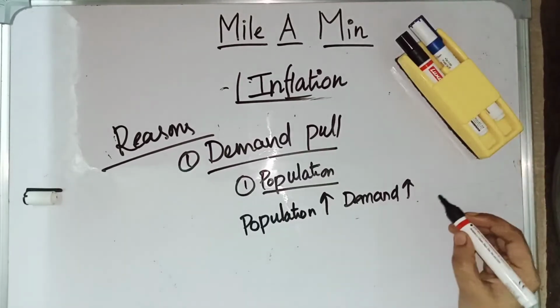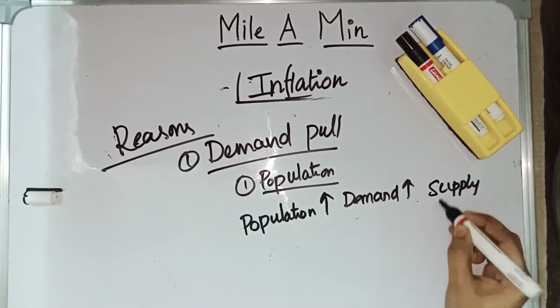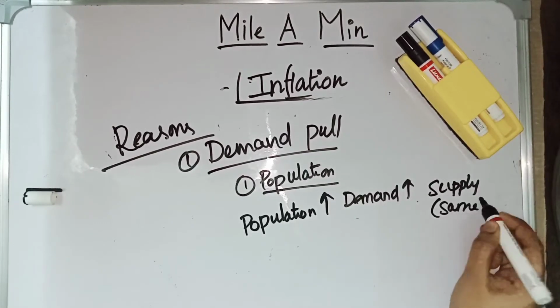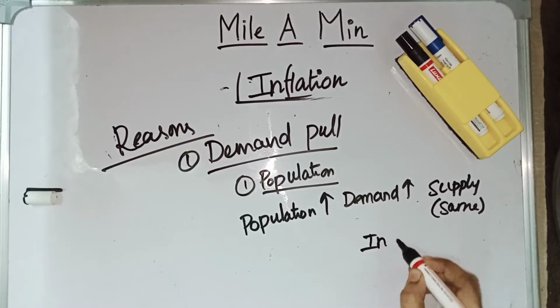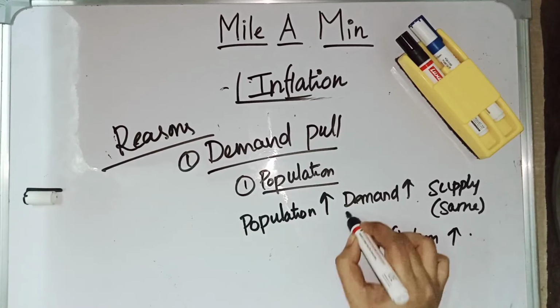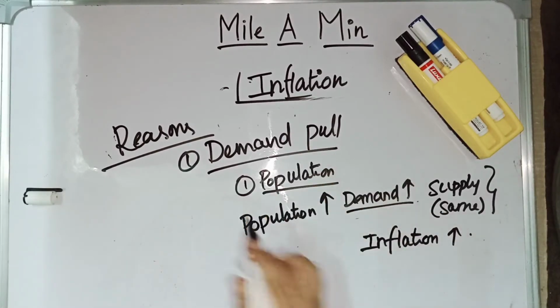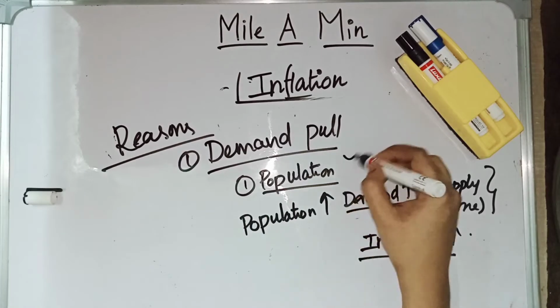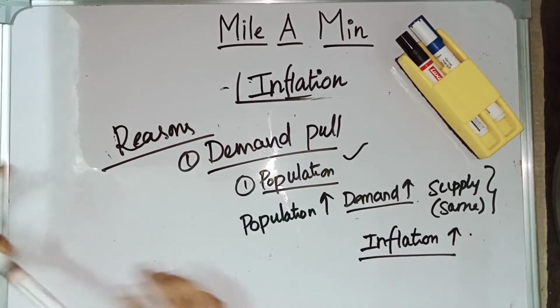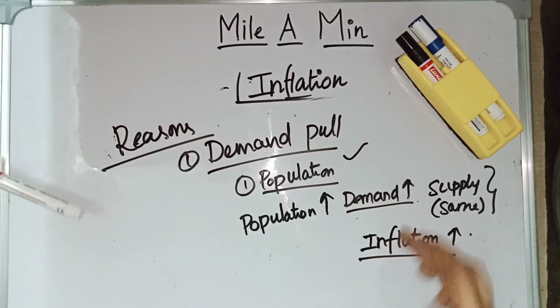If there is an increase in demand and the supply is the same, it will lead to inflation. So because of the rise in population, inflation can come because of the mismatch between demand and supply.